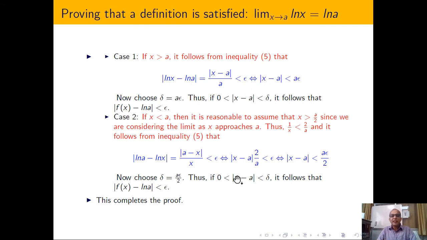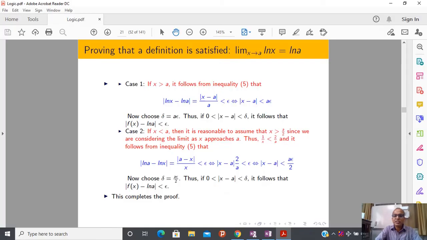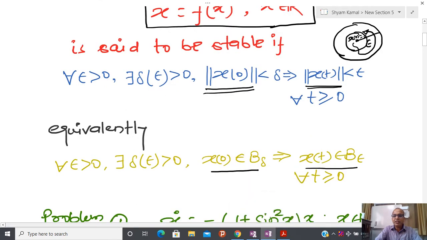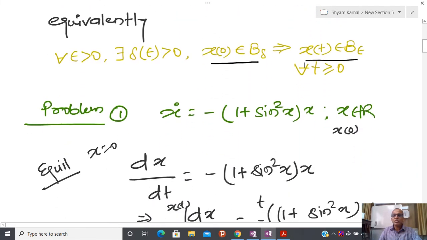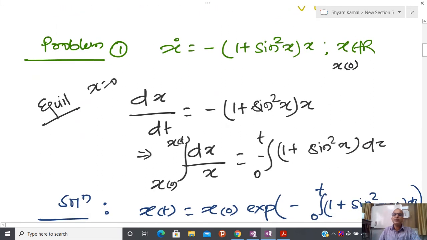So with this remark, now I am going to solve some questions related to the stability of dynamical systems. I have already told you that if you understood stability of a nonlinear system about some equilibrium point, it is possible to extend the same kind of definition for a linear system. So due to that reason, the first problem I am going to consider is one kind of nonlinear system, x dot equal to minus 1 plus sine square x multiplied by x, and I am assuming that x belongs to R, some kind of real number. So x dot is dx by dt.